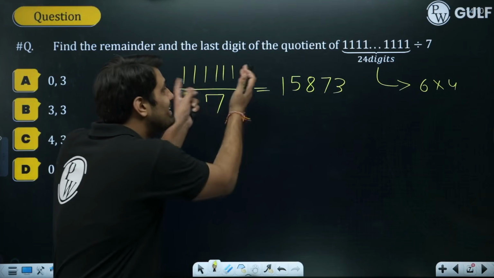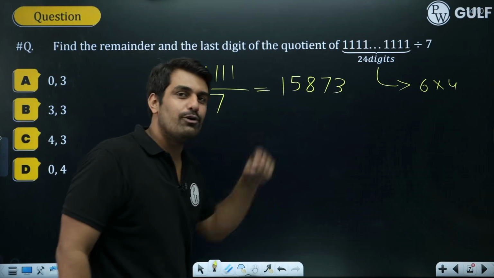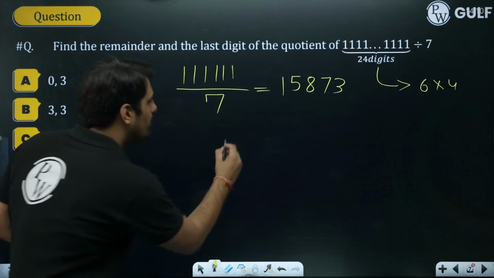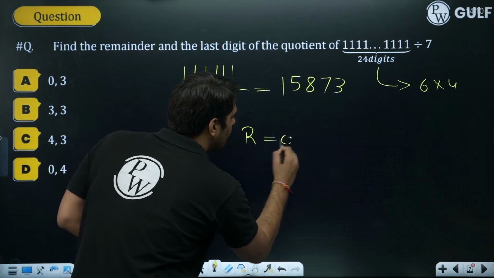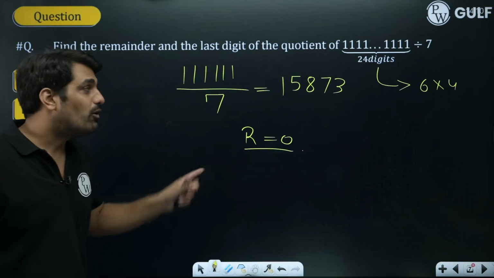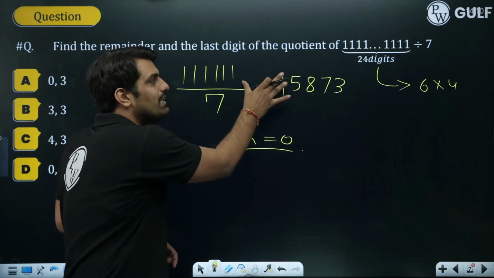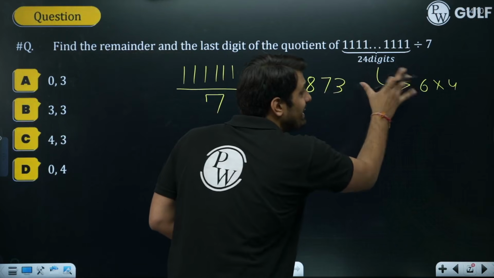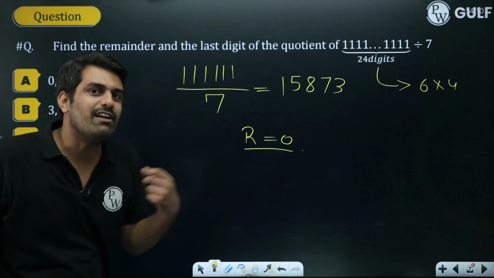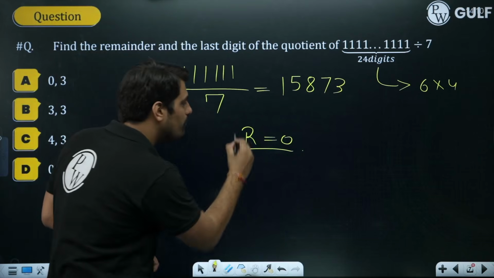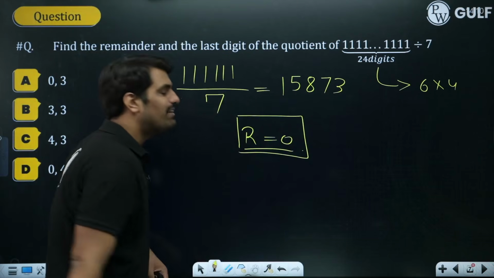We have divided the 6th digit and we have got this much as the quotient. And how much is the remainder? The remainder here is 0. For 6 digits, this is the final count. If I take the next 6 digits, again the same pattern will be repeated. So what will be the remainder towards the end? Always the remainder will be 0.